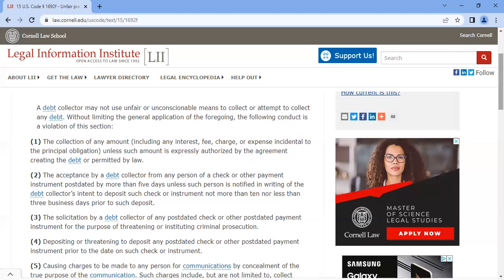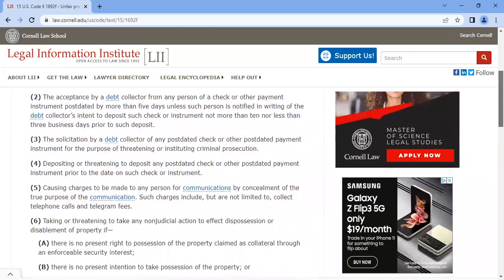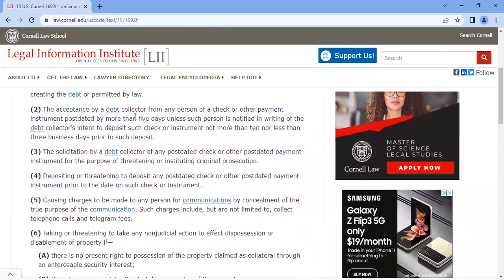If the law doesn't allow it and the original agreement does not say anything about these extra charges that they're trying to make you pay, then that would be a violation of this section.